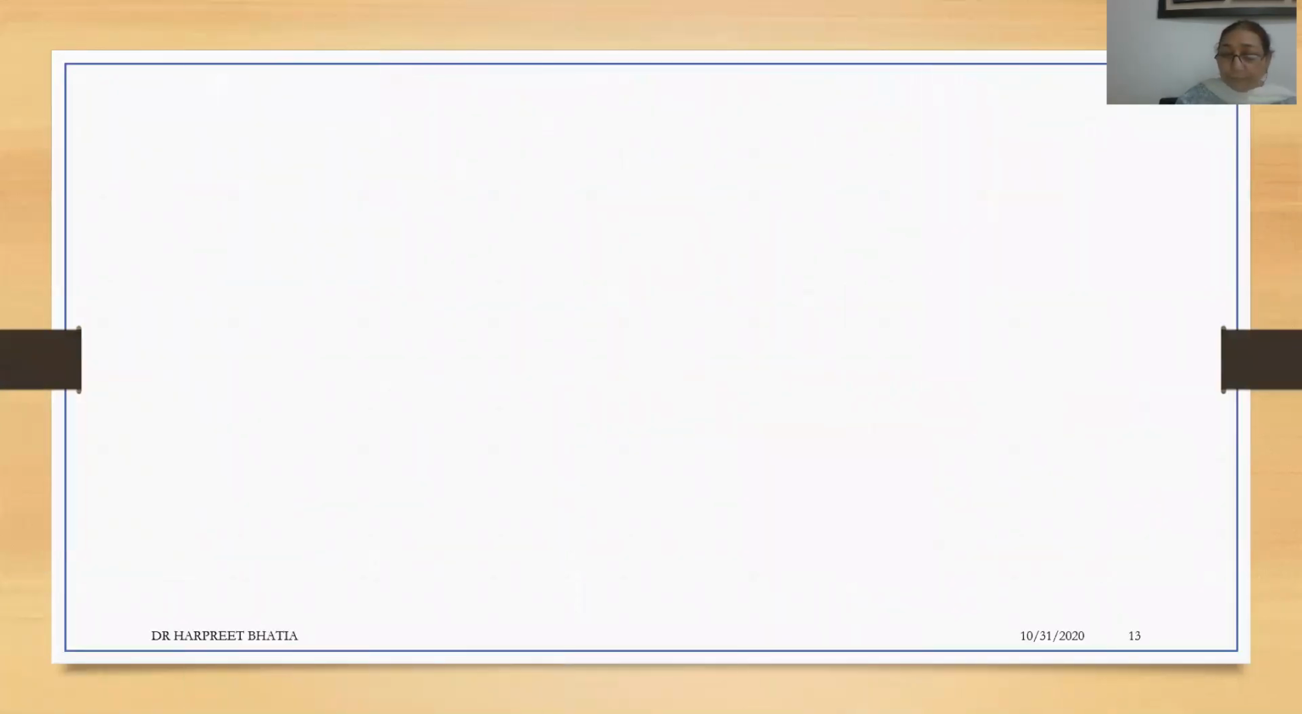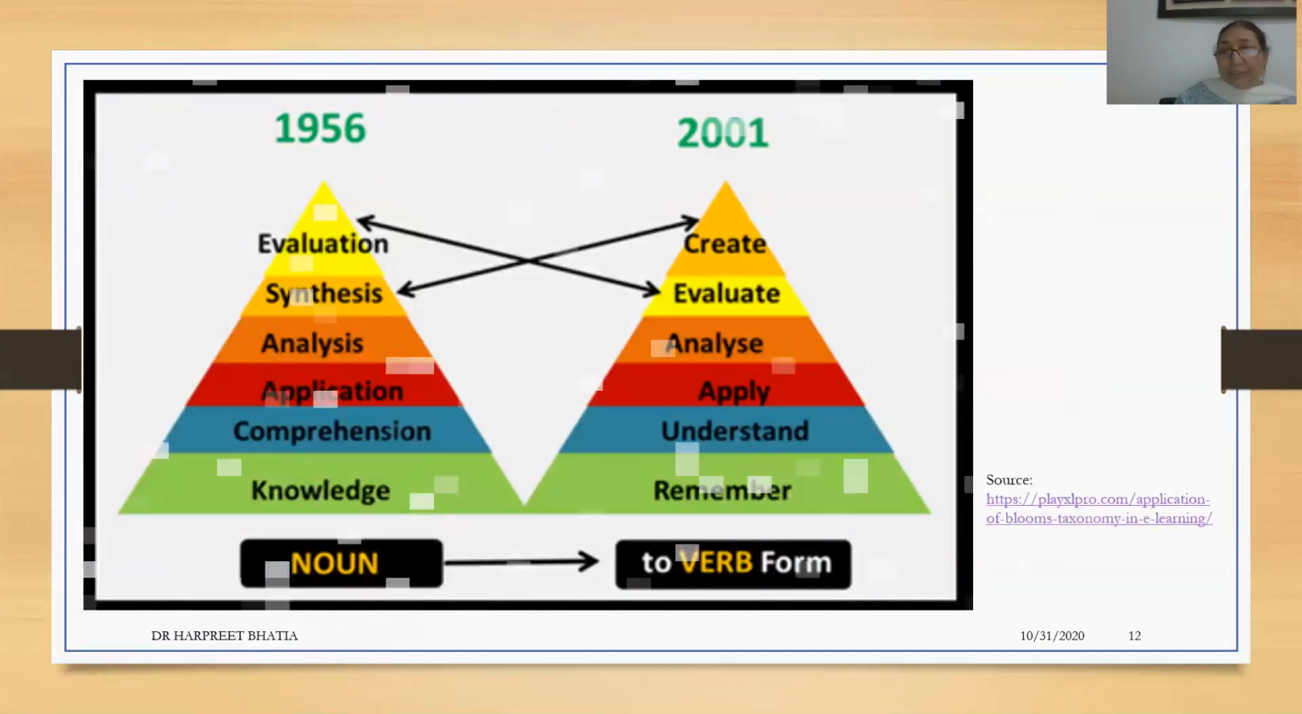The other aspect which I would like to bring your focus to is that here you can see that all the words are nouns. Knowledge is a noun. Comprehension is a noun. But in the second model, it has changed into the verb form. The noun knowledge has changed to the verb remember. Now this has become an action, activity based word.